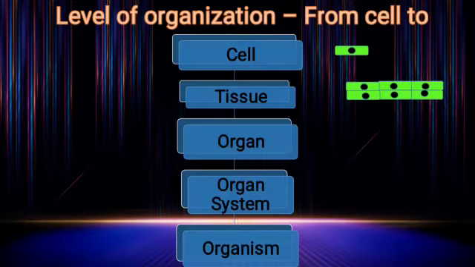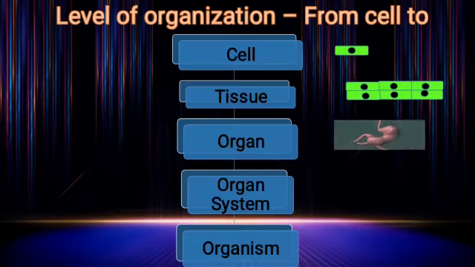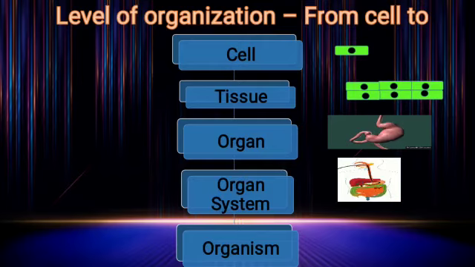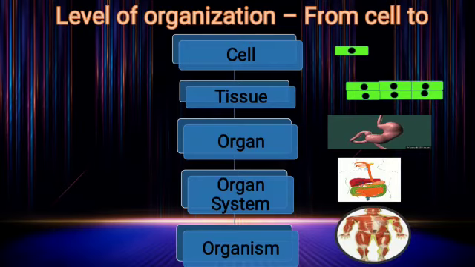For example, all skin linings are formed of epithelial tissues. All the organs that work together to perform a specific function are called an organ system. The various organ systems make up a living organism.